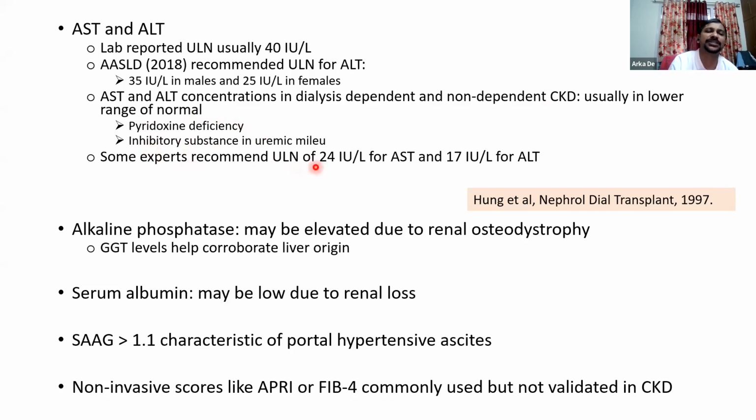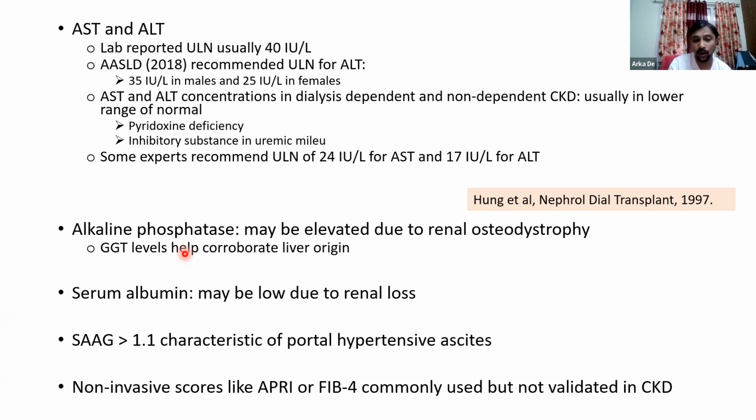In fact, some experts have recommended lower cutoffs of AST and ALT as the upper limit of normal. However, this is based on very early studies and is not widely practiced. Alkaline phosphatase levels may be elevated due to renal osteodystrophy. So before attributing a rise in alkaline phosphatase to cholestasis, we should remember that it may be due to renal osteodystrophy. In these circumstances, a GGT level may help to corroborate that the alkaline phosphatase is indeed of liver origin.